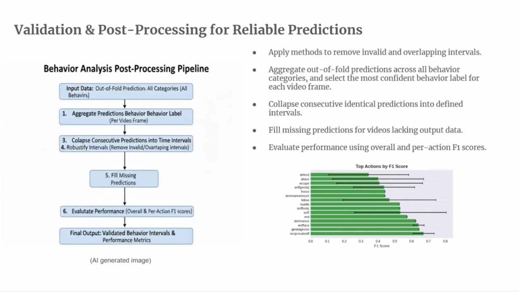You can imagine some of these lower scoring actions such as defend and attack can be very similar, so it is hard to parse out if someone is defending or attacking. And plus, every lab that's doing all these annotations can have different interpretations. One lab could think it's attack, whereas another lab could have found that same video to be, for example, defend. So that does cause noise in the F1 scores.